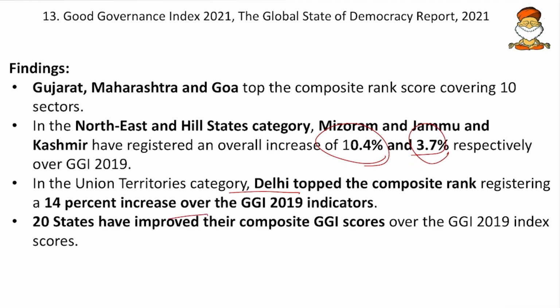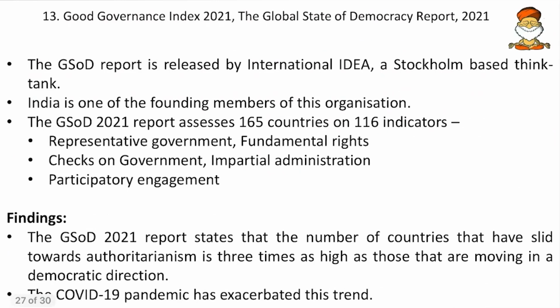But obviously, it is a very posh Union Territory. Then 20 states have improved their composite Good Governance Index score over the GGI 2019 scores. So 20 states have shown signs of improvement, which is a good step.